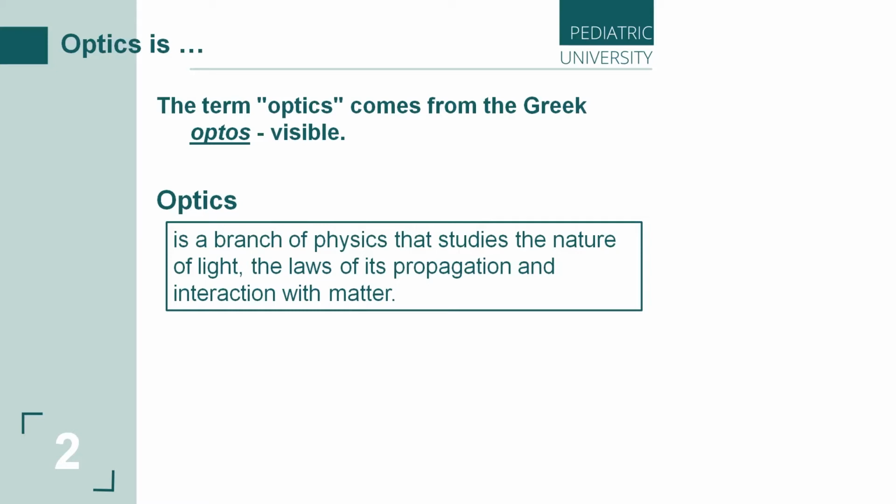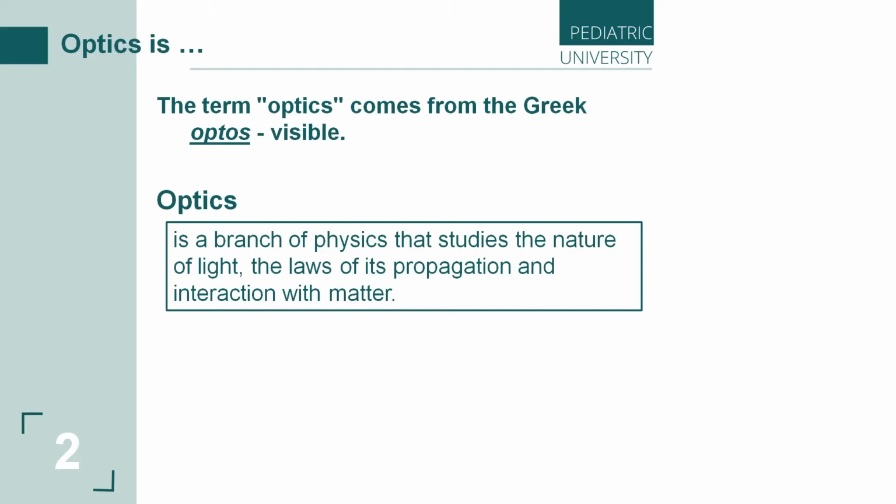Now, the definition of optics. Let's see. Optics is a branch of physics that studies the nature of light, the laws of its propagation and interaction with matter.